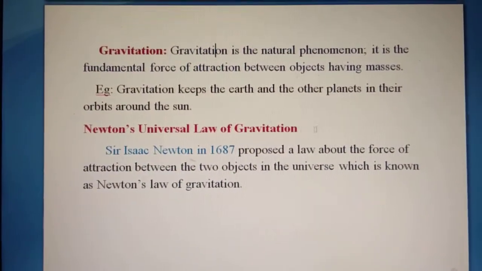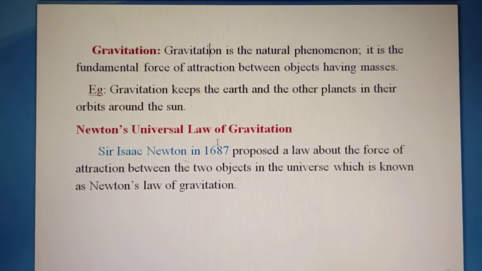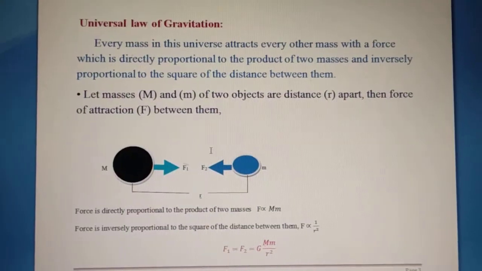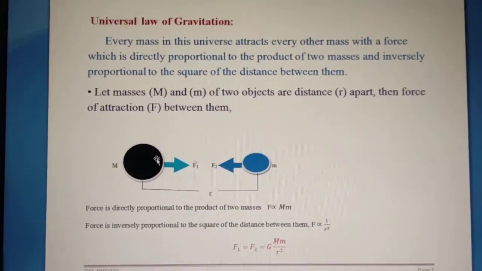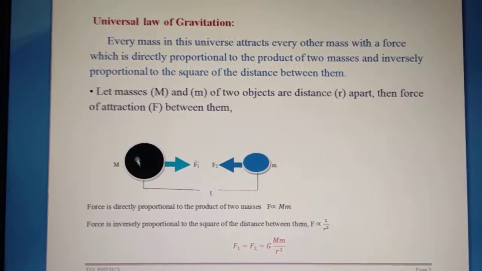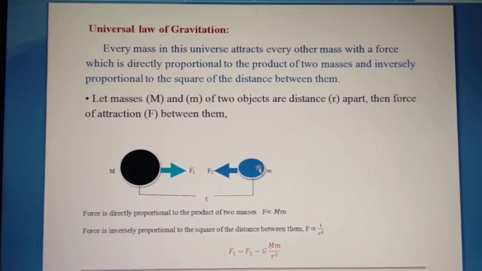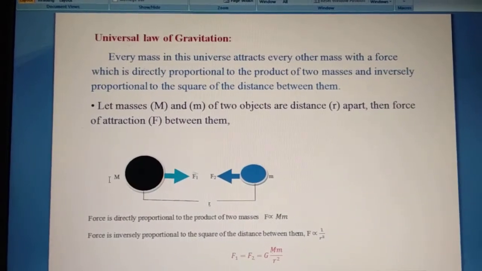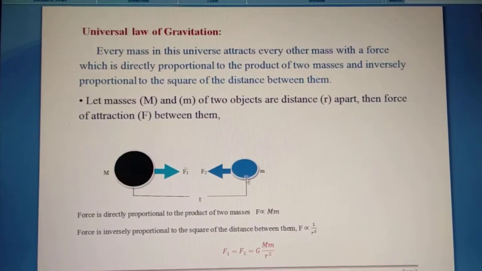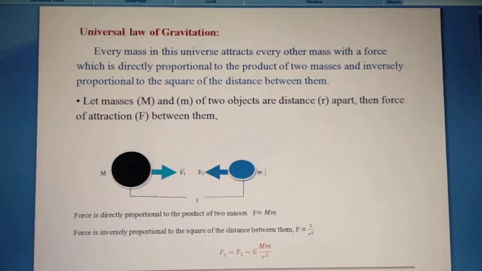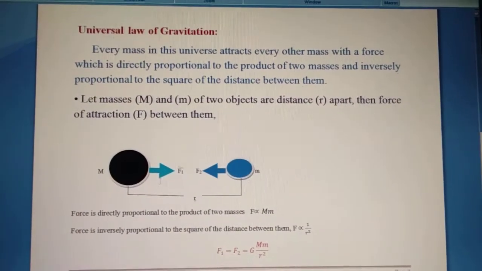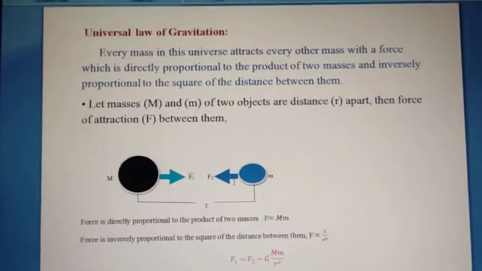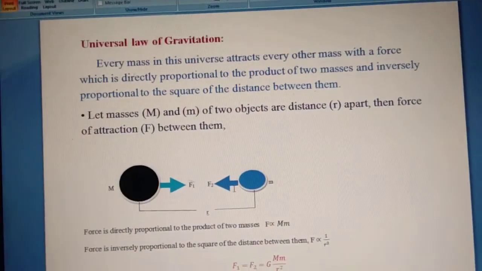Now let us pass on to Newton's universal law of gravitation. Consider one mass, let us call it Earth, and here we have the Moon. I mention this mass as M in a capital letter, and the other mass as m in a small letter. There are two masses, M and m, or we can say m1 and m2.